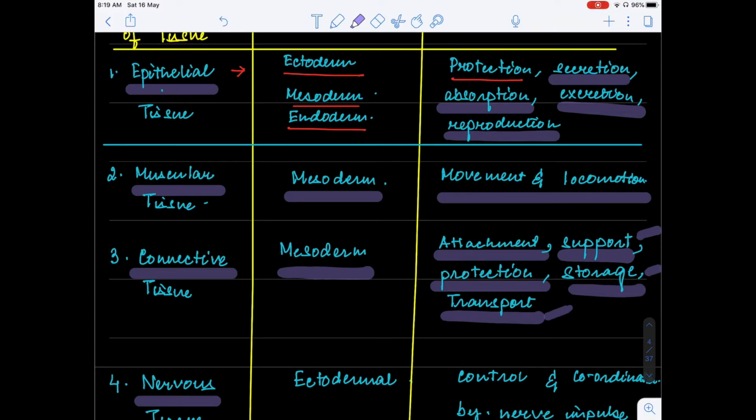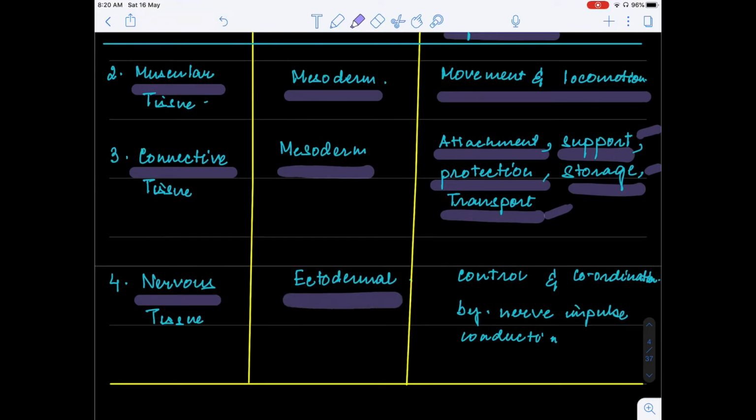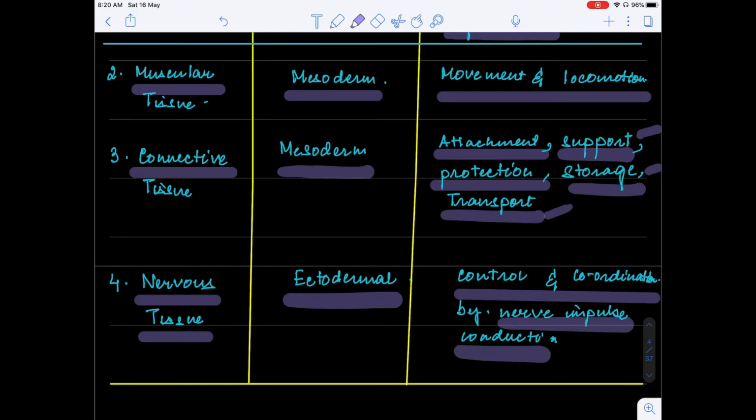in protection. Now, if you look into the nervous tissue, we know that nervous tissue is ectodermal in origin. Okay, unlike the other tissues, this is the only tissue which is ectodermal in origin, and it is related to control and coordination, okay, of nerve impulse conduction.